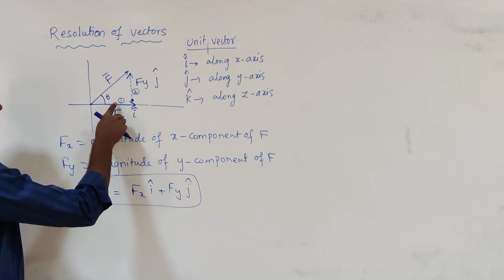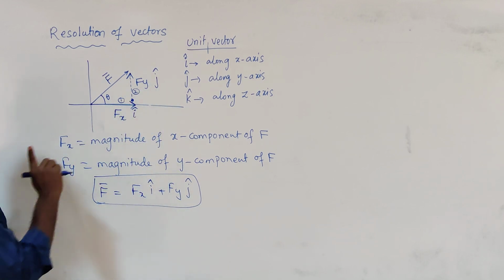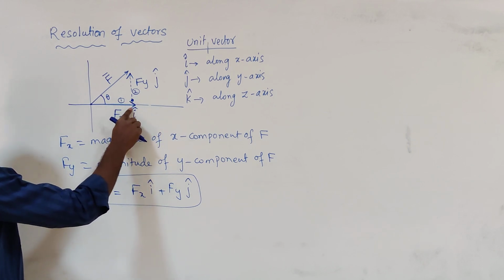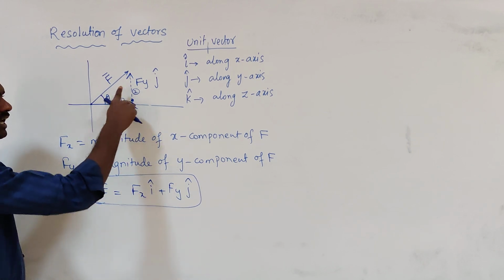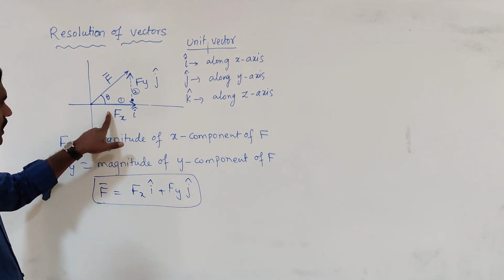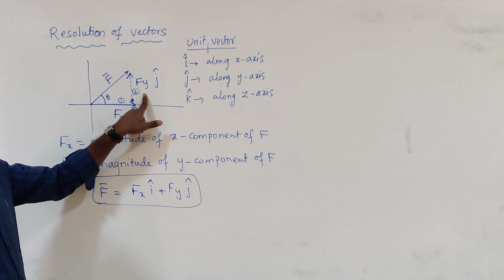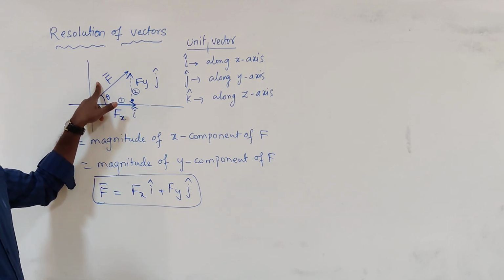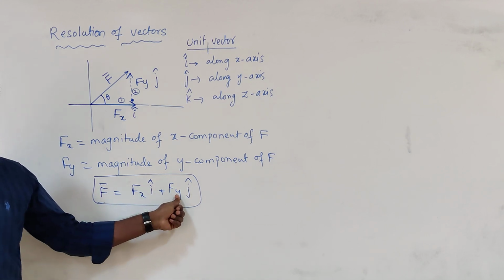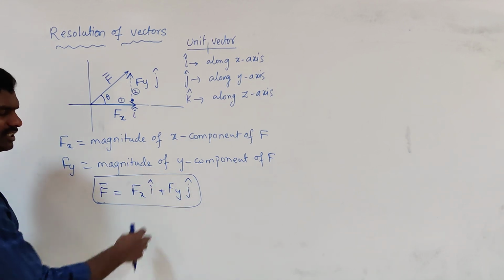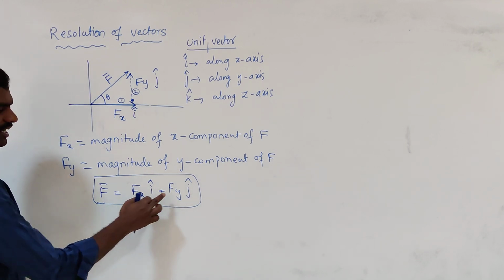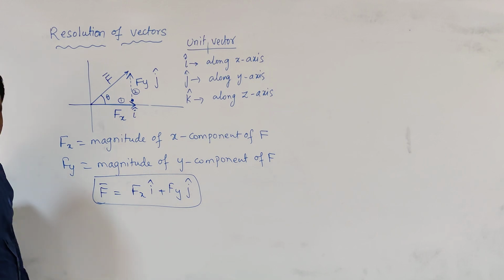Now these two are the forces. Fx into i is the first force, Fy into j is the second force, and as the tail of the second vector coincides with the head of the first vector, we can apply the triangular law of addition. If these two forces are along two sides of the triangle, the third side will be the resultant. So the resultant force F can be written as Fx i plus Fy j. Now we can find Fx and Fy using trigonometry.